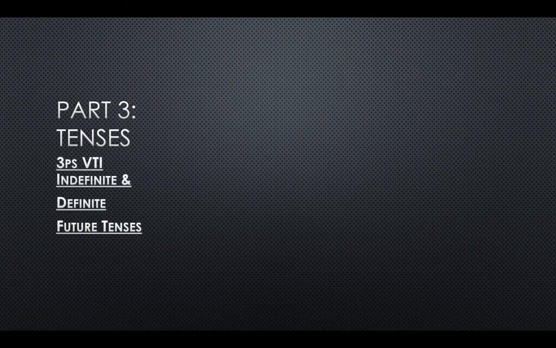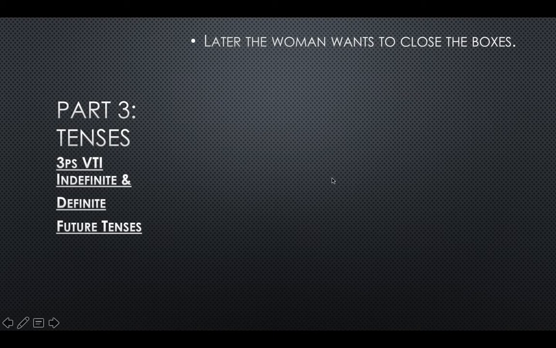So now we're moving on to indefinite future and definite future sentences. Later the woman wants to close the boxes. We're using our same verb from earlier, jeakwan. So later we can have bama pi, bama or nanage. And then kwe for woman, wants to. Wants to is our indefinite future. Oh, close. So not jeakwan, gabakwan for our close. Nim kakan.